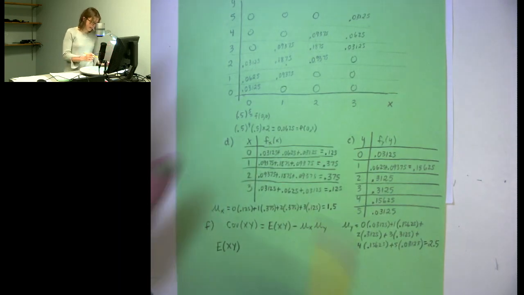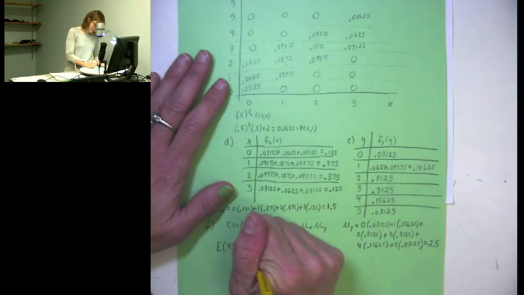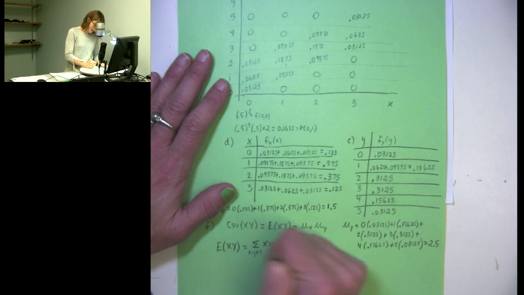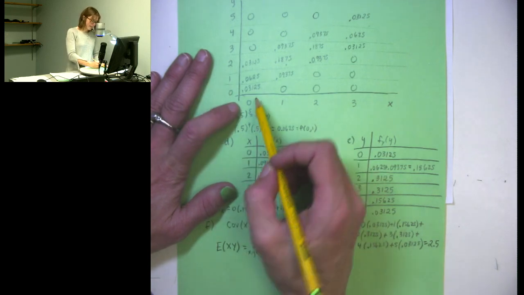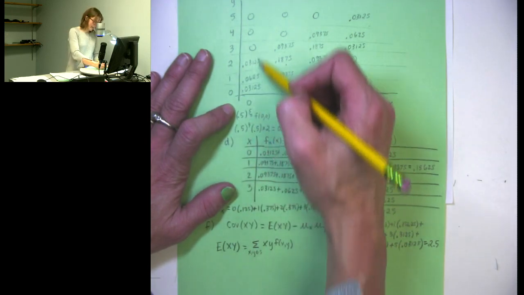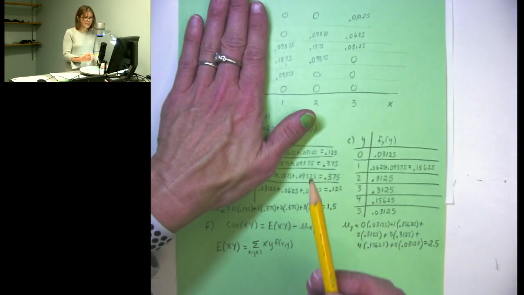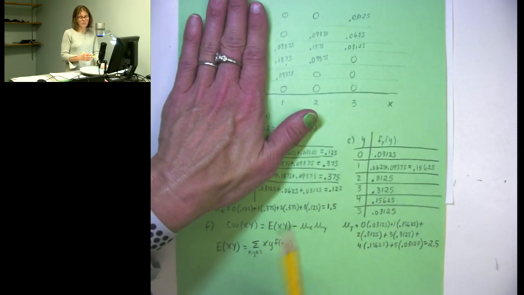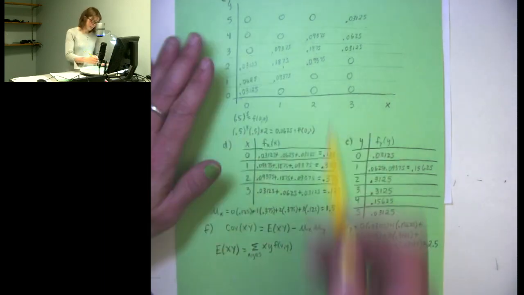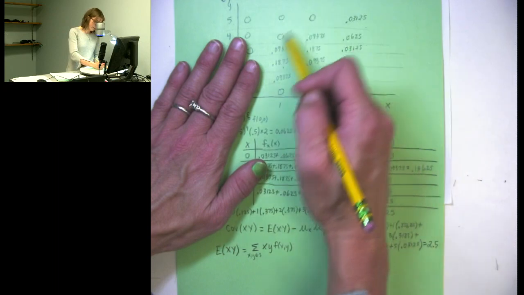So I'm going to be summing over all of the xy pairs, x times y times f of xy. Now, the good news is, when I take 0 times anything, I get 0, so I don't have to worry about adding these in because those products are all 0. When I multiply them by their probabilities, I still get 0. Same is true here, so it's really just this piece that I have to worry about.